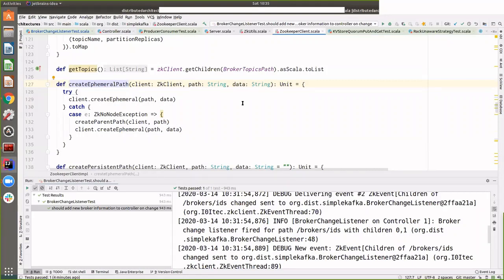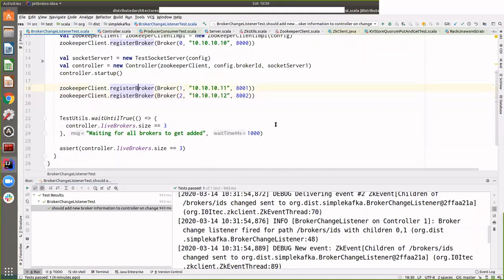If any connection to the client drops, or there is no heartbeat from the client to Zookeeper, Zookeeper will consider that this particular node has failed because it can't connect with Zookeeper. And then it will remove this node that was created by this client.